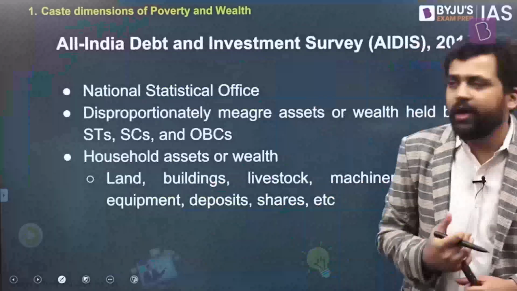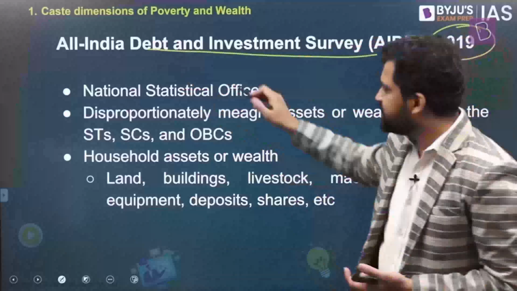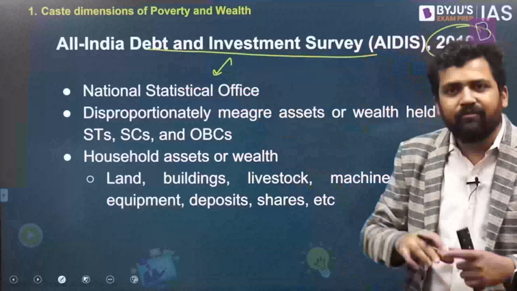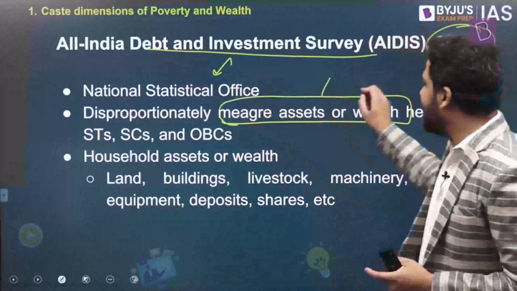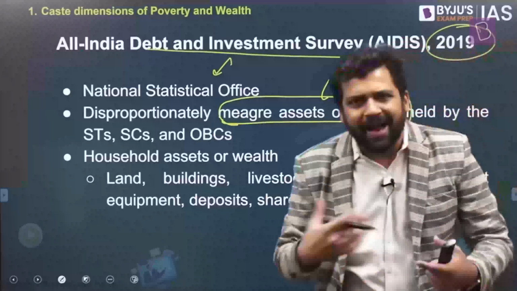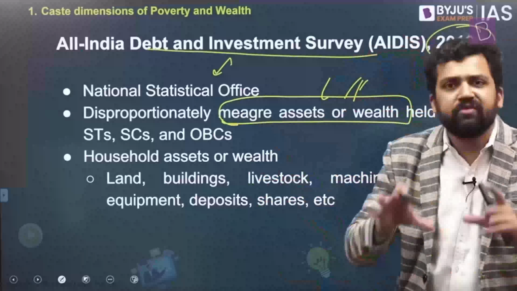Apart from this, there was the All India Debt and Investment Survey 2019. This was carried out by a government organization, the National Statistical Office. They also found that among scheduled castes, scheduled tribes, and OBCs, you have disproportionately low wealth and assets. And again, assets here refers to land, buildings, livestock, machinery, bank deposits, shares, etc. So they also find the same thing, and their study was even more detailed.